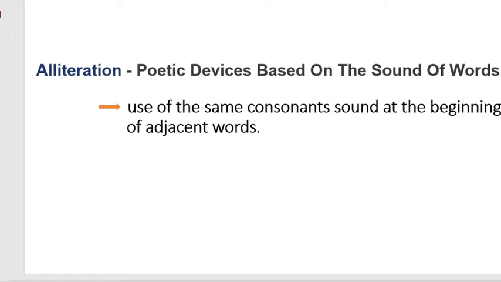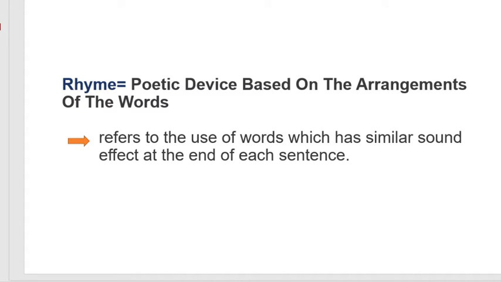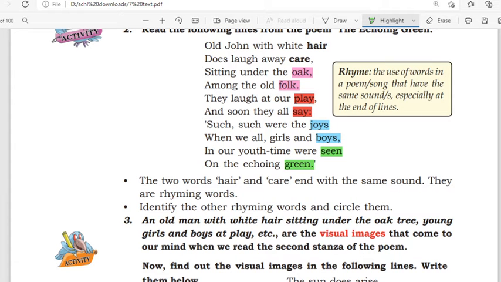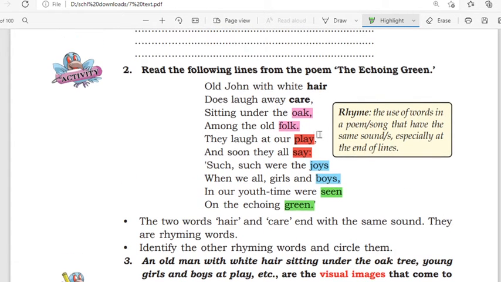Rhyme is also a poetic device based on the arrangements of the words, and it refers to the use of words which have a similar sound effect at the end of each sentence. Okay, and here we can code these pairs using the alphabets. We can give a code or a name to each of these pairs, each of these lines.